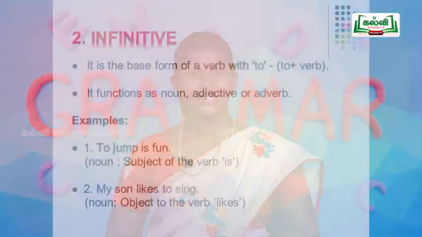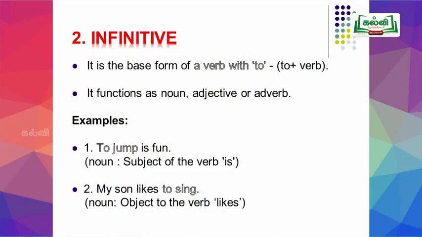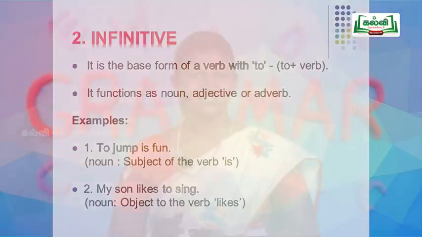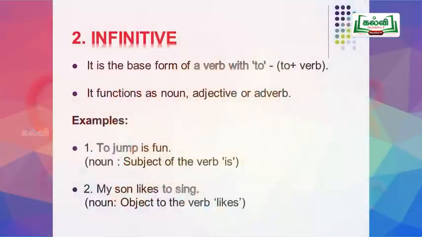Now, we are going to see about infinitive. What is infinitive? This also you have known very well. It is the base form of a verb with to. Gerund is verb plus ing and infinitive is of two kinds, that is to infinitive and bare infinitive. First, we will see about to infinitive. It functions as noun, adjective or adverb.